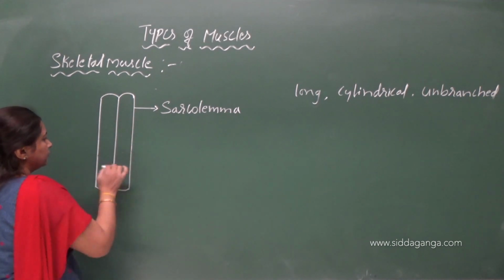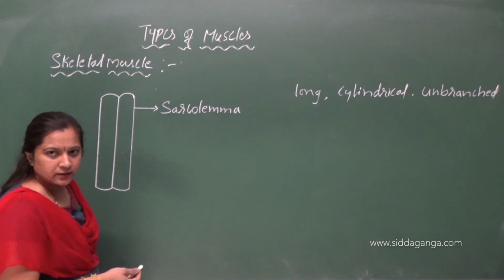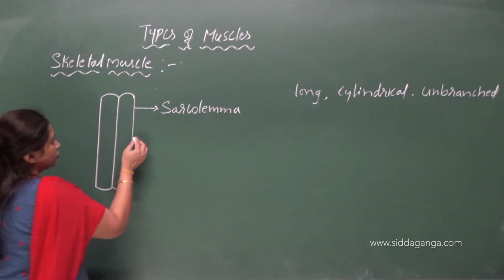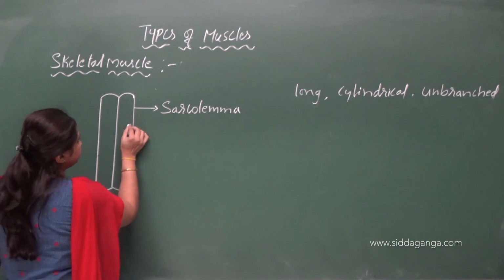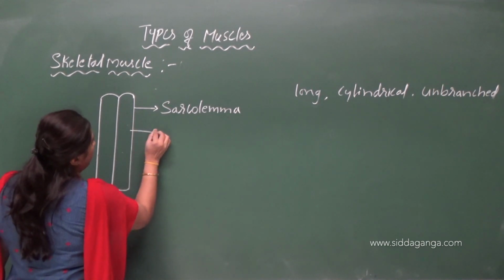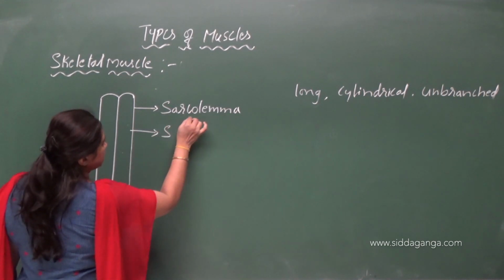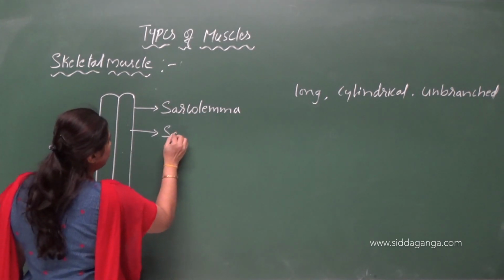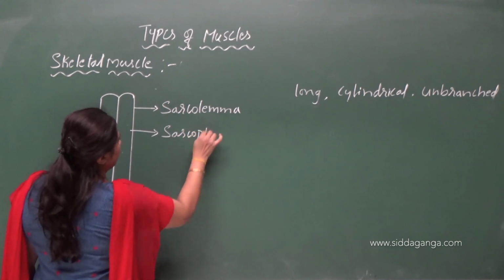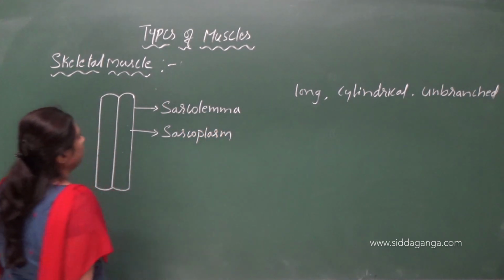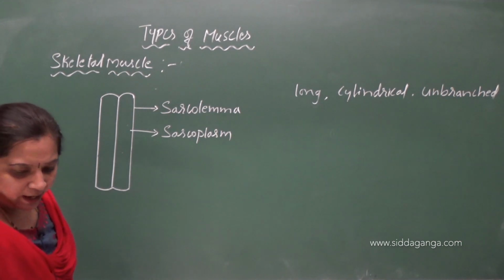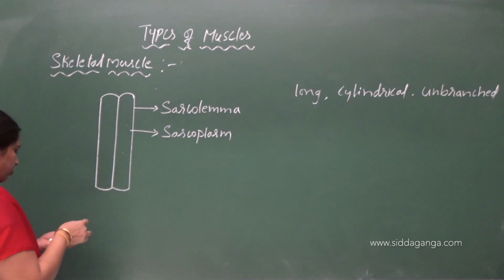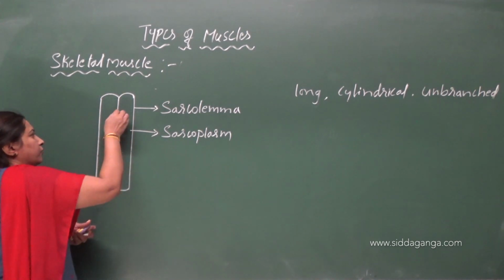Inside the cell there is cytoplasm, present in the muscle cell. The plasma membrane is called sarcolemma and the cytoplasm is called sarcoplasm. The sarcoplasm contains a nucleus.